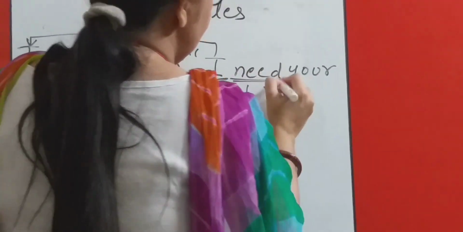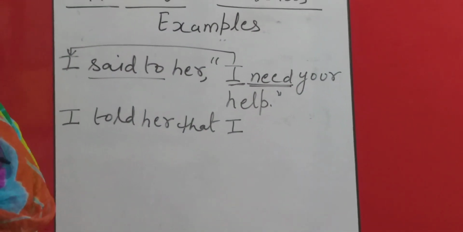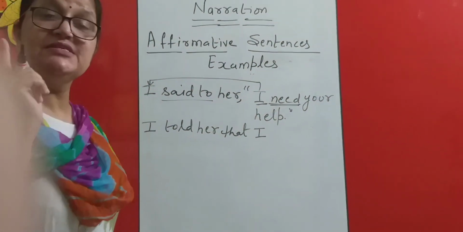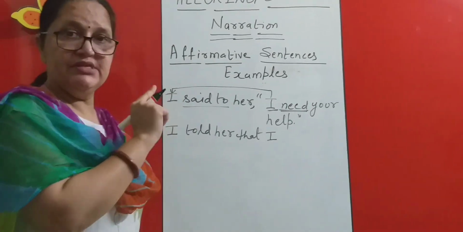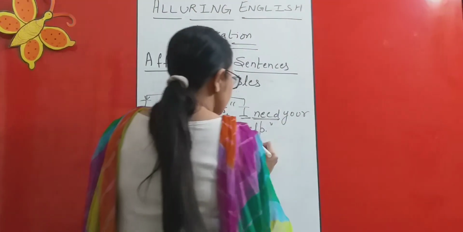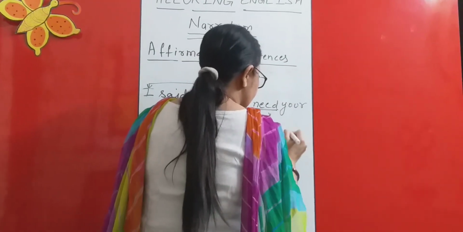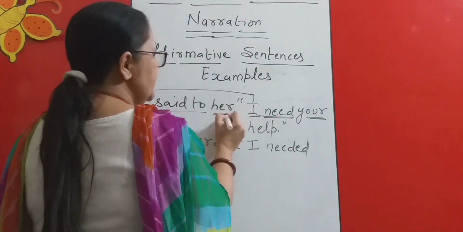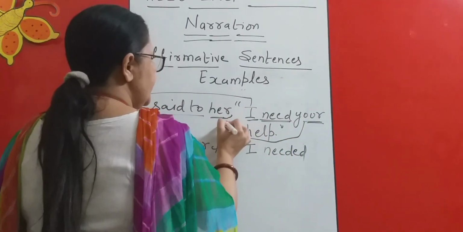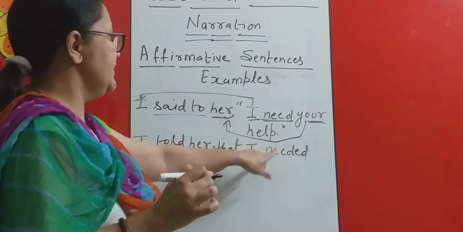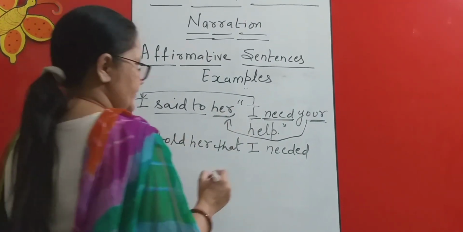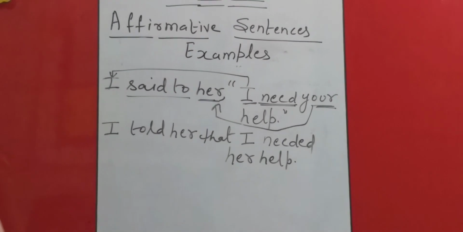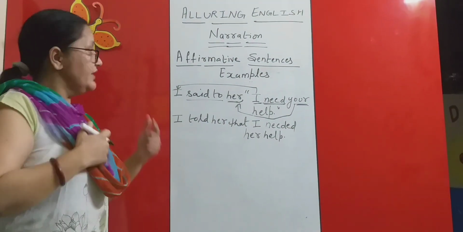Now, this verb need, this is the first form of the verb. And in our rules, we have discussed that verb's first form will be changed into verb's second form. So instead of need, I will be using here needed. I needed your. It's a second person. Second person will change according to the object and your will go according to her. So I needed her help. This will be the change. I hope this is again clear to you.